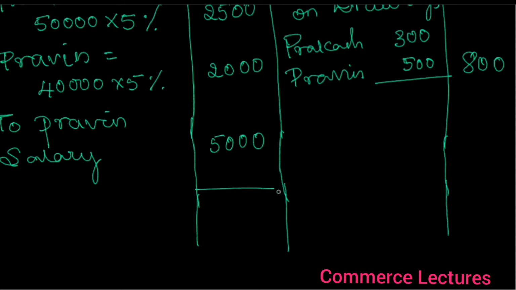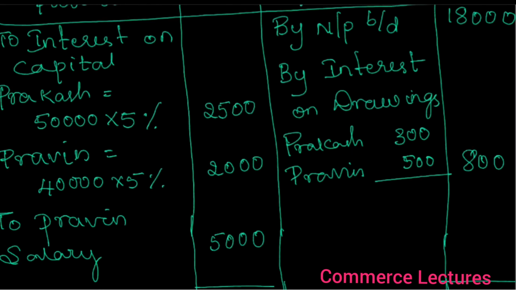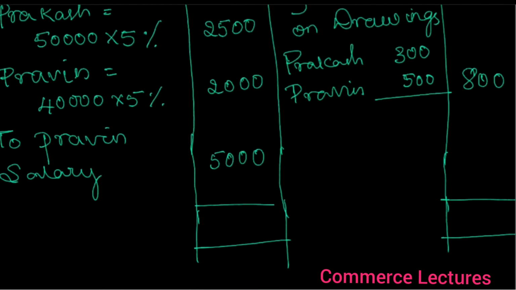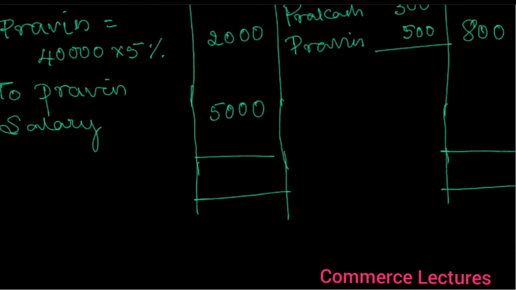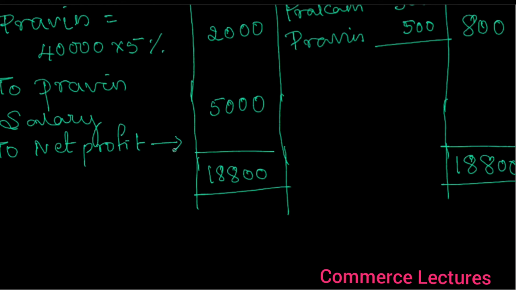Now add the total amounts. See where it will come highest: 18,000 plus 800 is 18,800 on the credit side, and here we have 2,500, 2,000, 5,000. 18,800 is the highest, so take 18,800 on both sides. Now net profit will come on the debit side, net profit minus all these amounts.